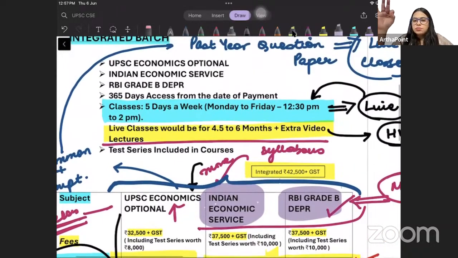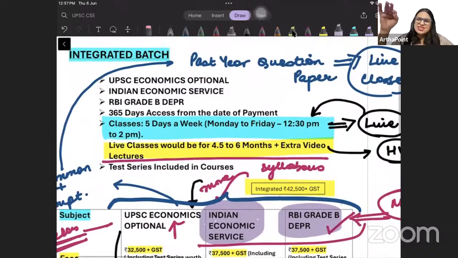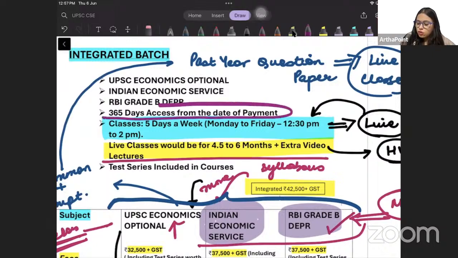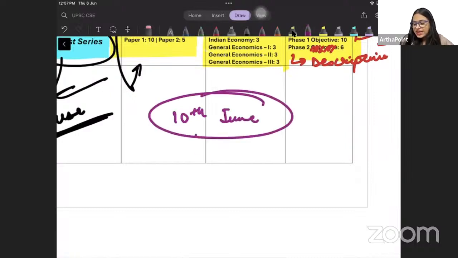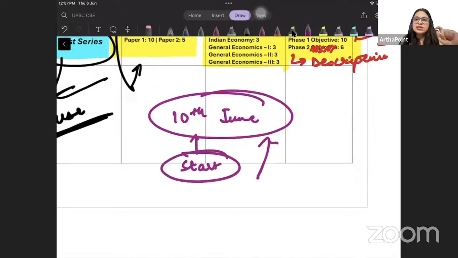Now, I will not be going ahead and telling you that the access is for very less time, कि जब तक मैं पढ़ा रही हूँ for 4 months, 5 months, you will be having the access. No, the access is for exact 1 year from the date that you join the course. I would suggest you to join the course with me on 10th of June because this is when I start the course. And we should be doing it from the very start.